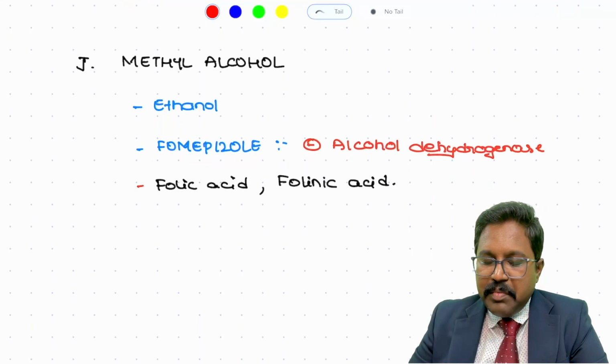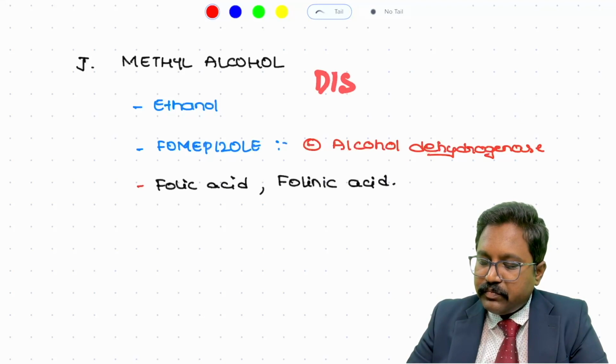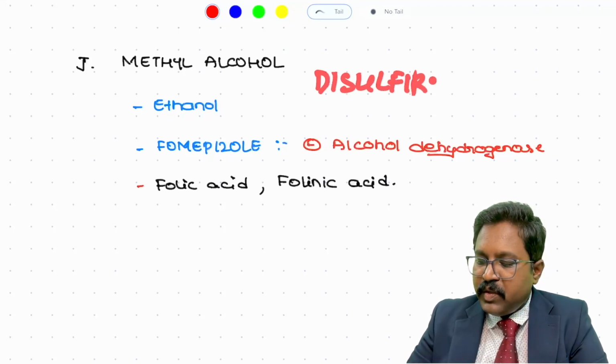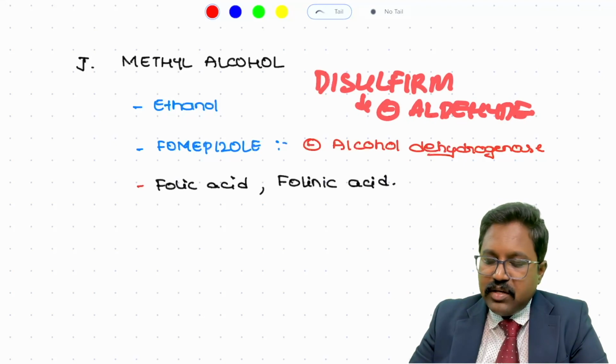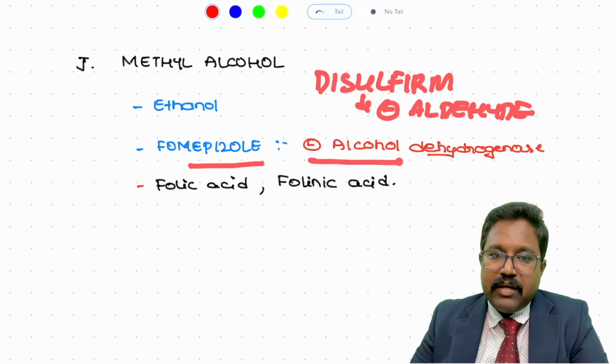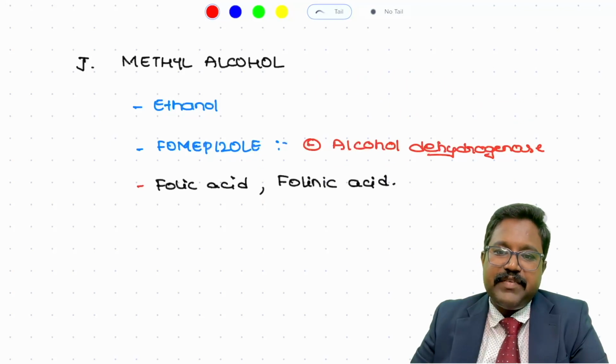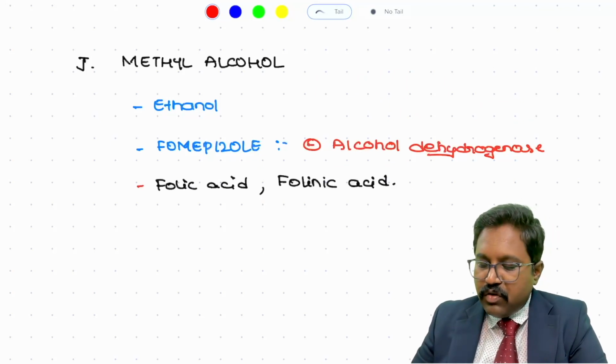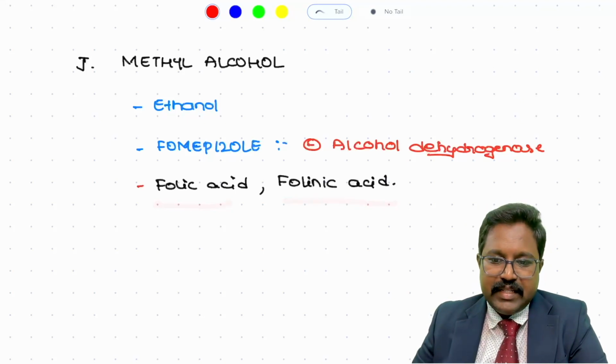Fomepizole. What is its mechanism of action? Fomepizole inhibits the alcohol dehydrogenase enzyme. So please do not confuse: disulfiram inhibits aldehyde dehydrogenase, whereas fomepizole inhibits alcohol dehydrogenase. Along with that, since methanol causes folic acid deficiency, you need to give supplementation of folic acid as well as folinic acid.